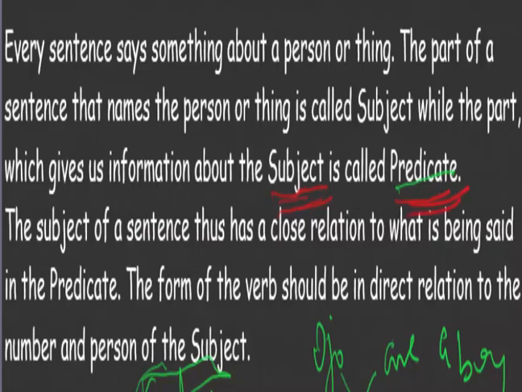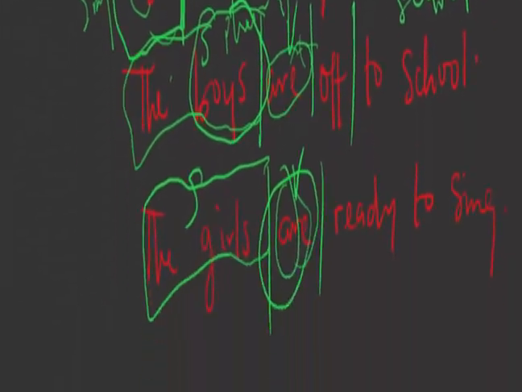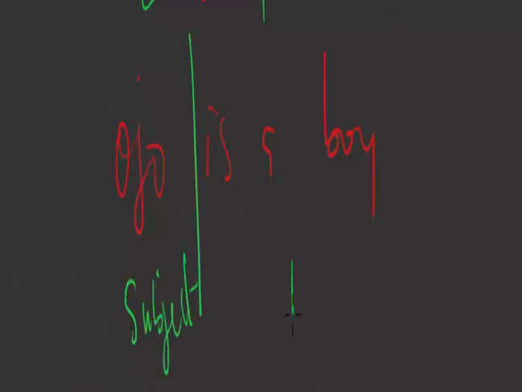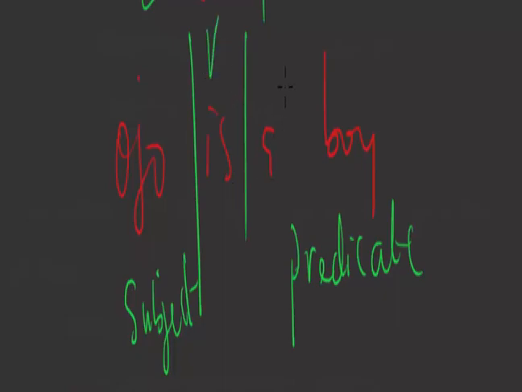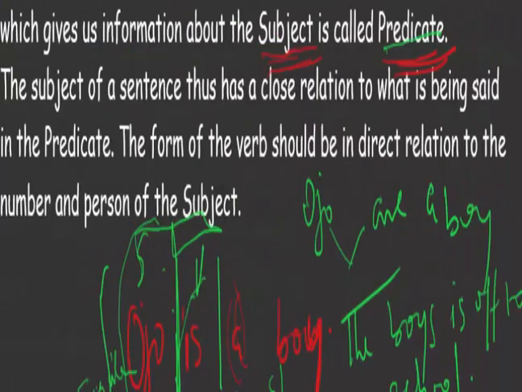A basic sentence is divided into two parts. For example, we have Ojo is a boy. This sentence naturally should be divided into two parts. Ojo, which is the subject, and is a boy, which becomes the predicate. And then this predicate can be further divided. So you have the verb and then you have the complement. The complement, because a boy tells us more about Ojo, right? So that is what we're talking about.